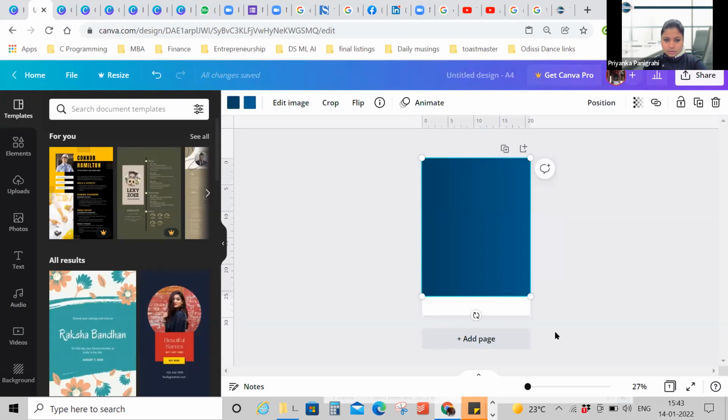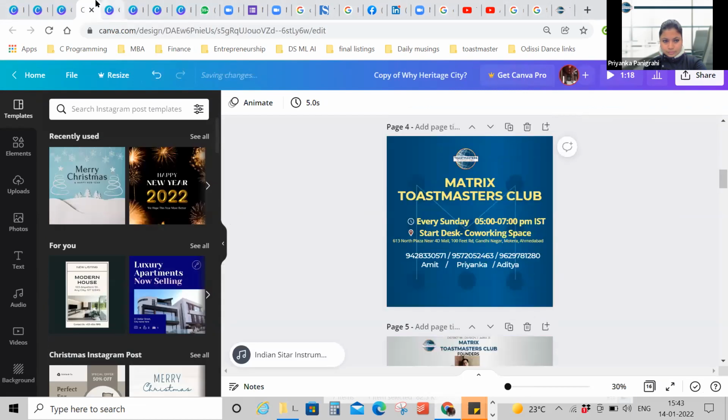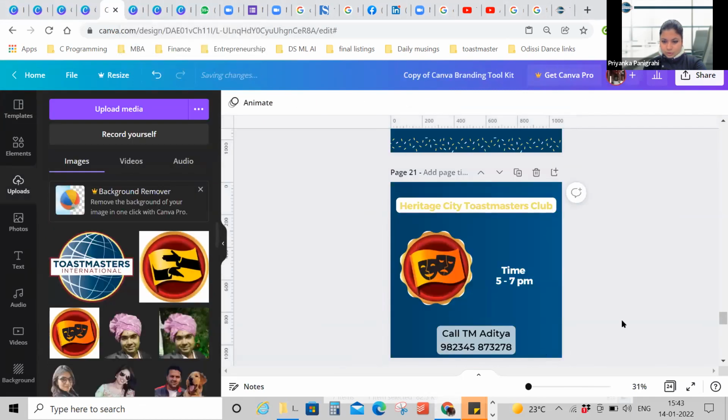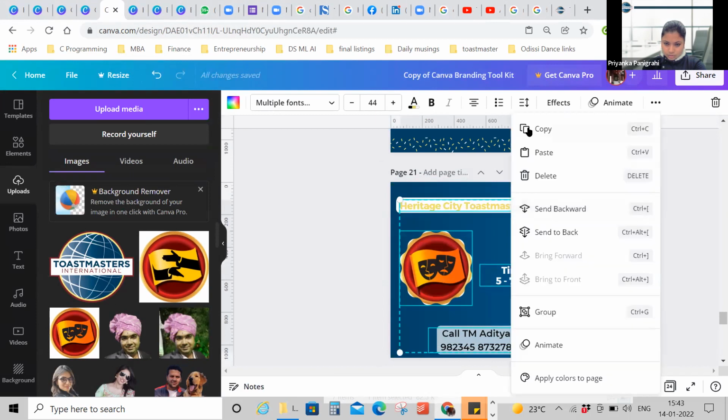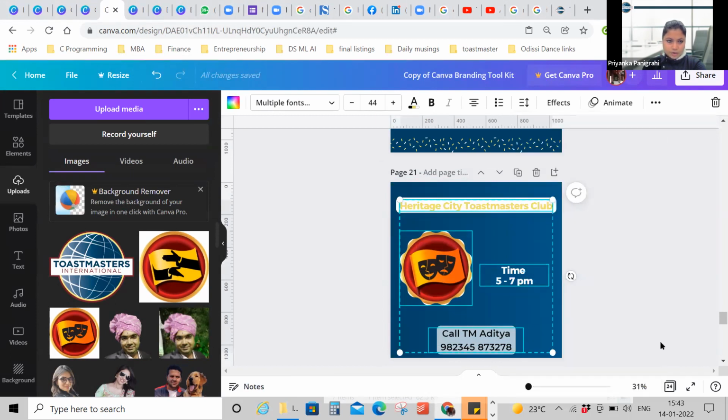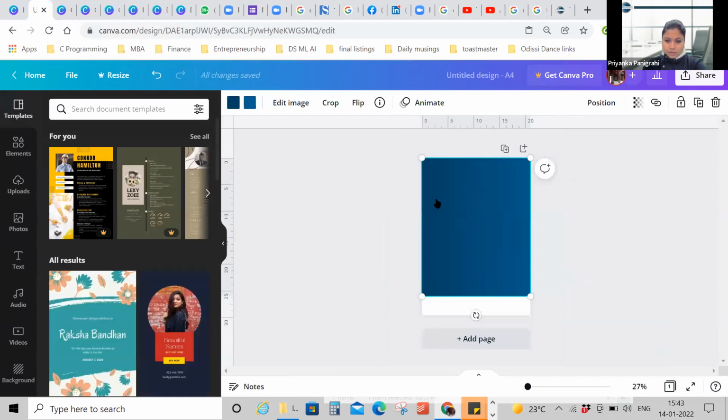Not all elements have been selected. I want to select once more. Copy. So all have been copied. Now I can paste it over here.